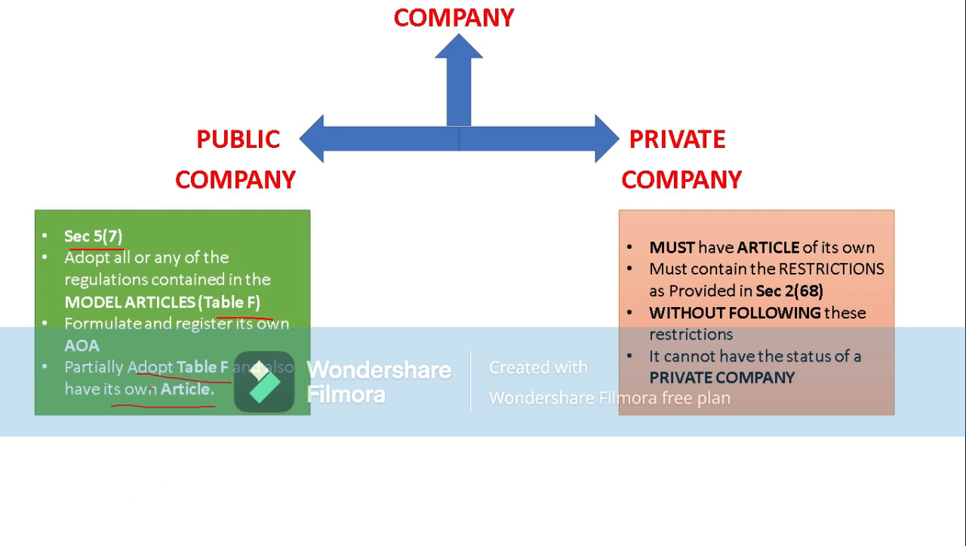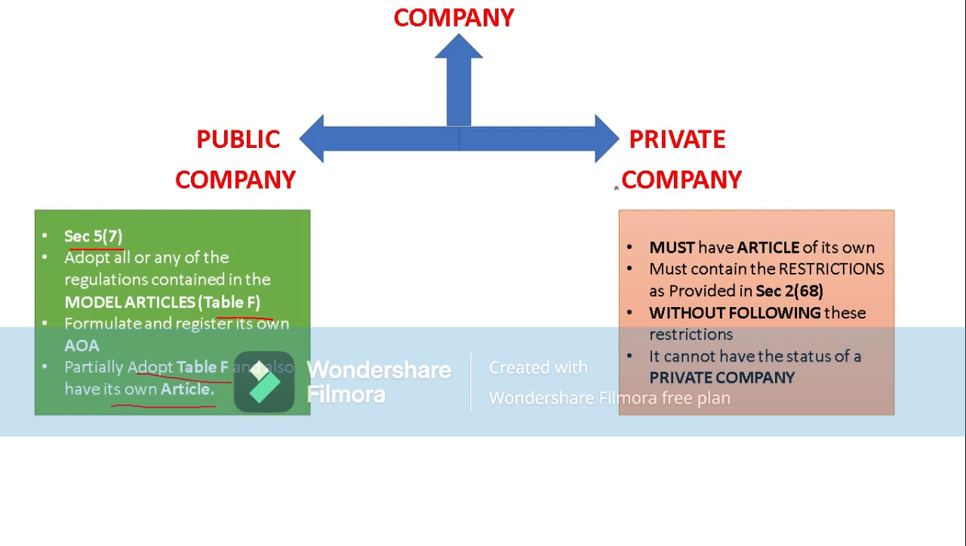It means that half Table F and half its own articles. So partially it may adopt Table F, partially it may adopt its own articles of association. So all these can be considered under public limited company.